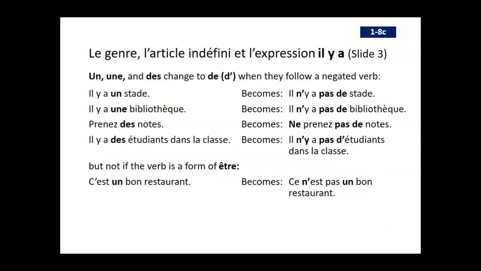Okay. So now what happens when you want to take a sentence that has il y a and you want to make it negative? So we can say il y a un stade, okay, there is a stadium, but now I want to say there is not a stadium. So notice that un becomes de when it's in the negative. So il n'y a pas de stade.